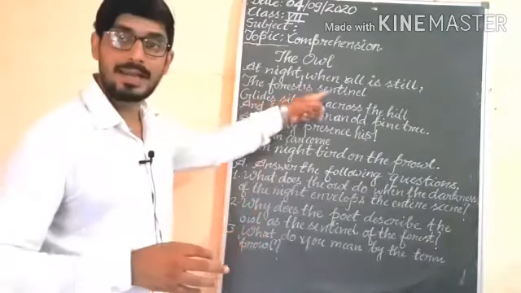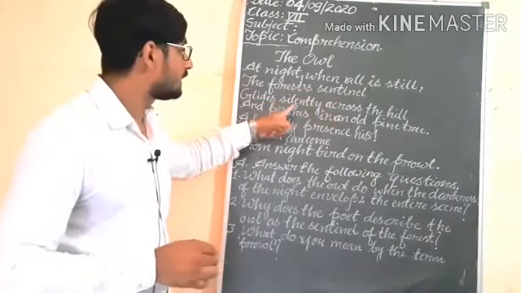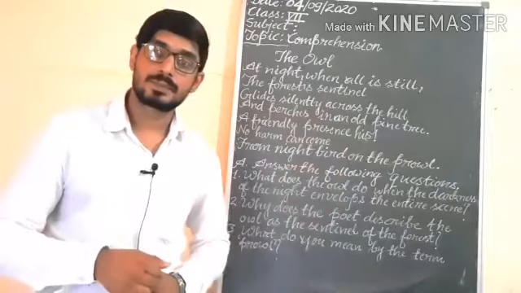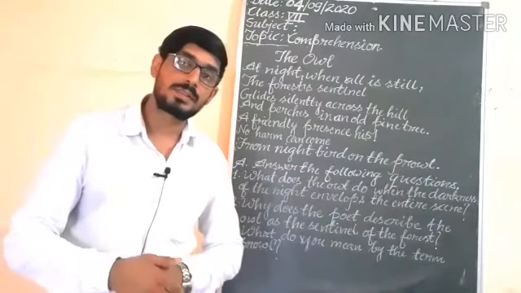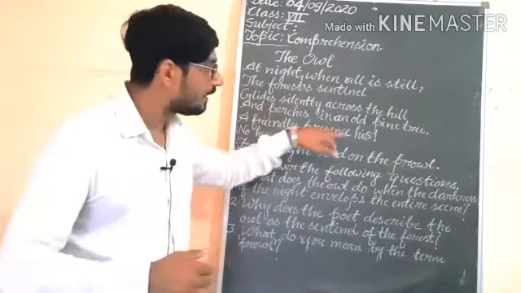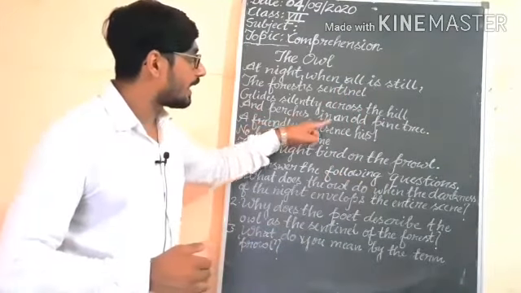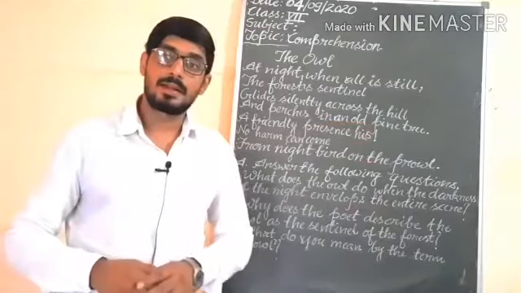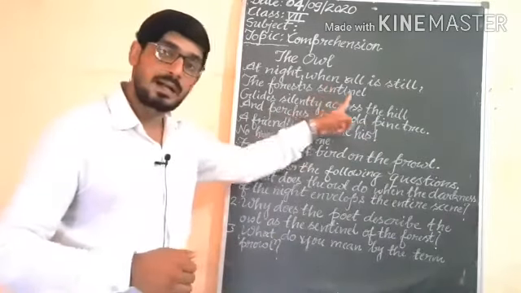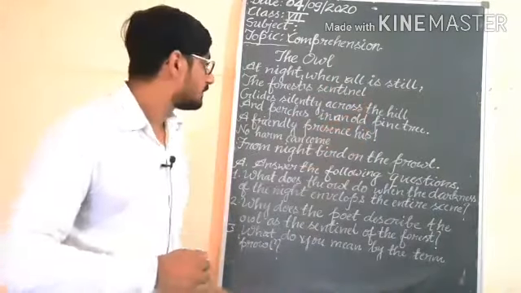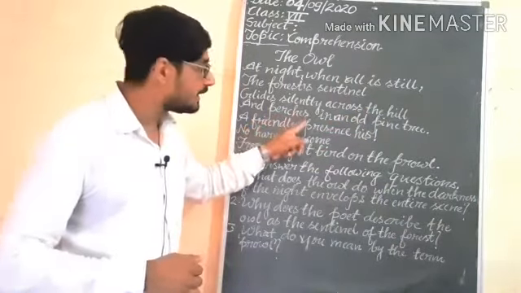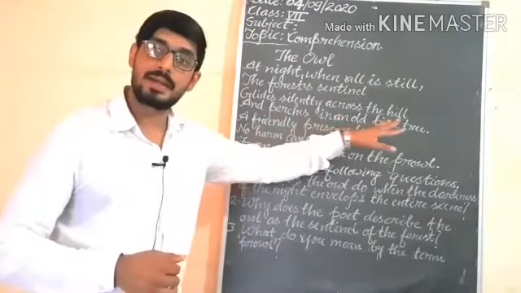The sentinel glides silently across the hill. Glides means moves silently across the hill, and perches in an old pine tree. Perches means sits in an old pine tree.